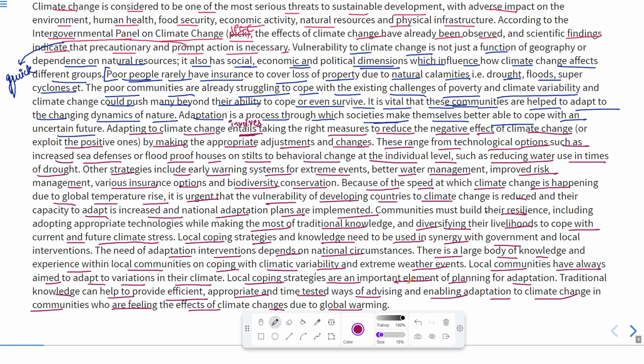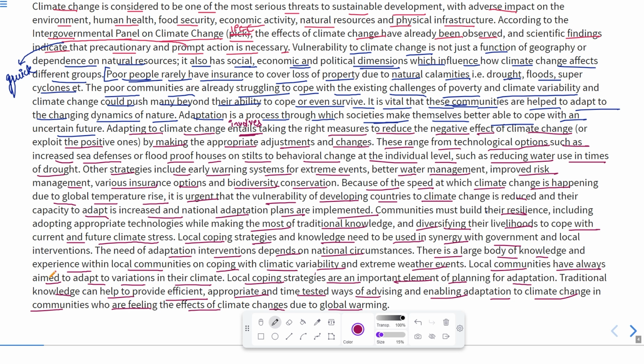So, with the help of adaptability and traditional knowledge to cope with these types of situations, this will definitely make people aware of the climate changes and also of how to face these climate changes, not the solutions but actually how to face them. So this was a nice passage about people and their learning of adapting to these changes.